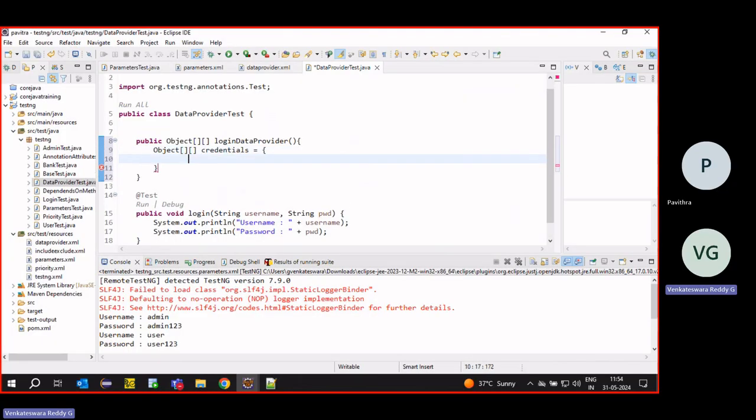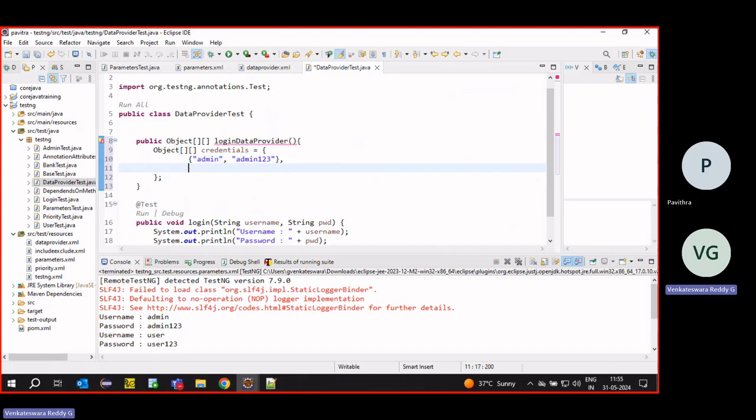We have to give it like this. We can give username, password. Suppose I name the username admin. Two parameters, so we want a 2 by 2 matrix. Alright, a 2 by 2 two-dimensional array.